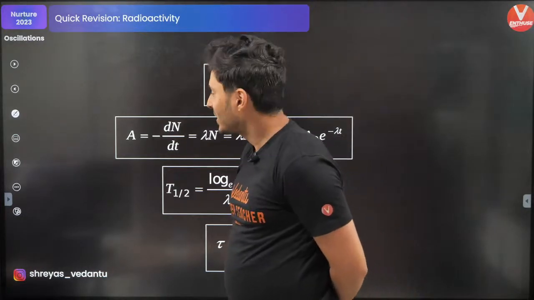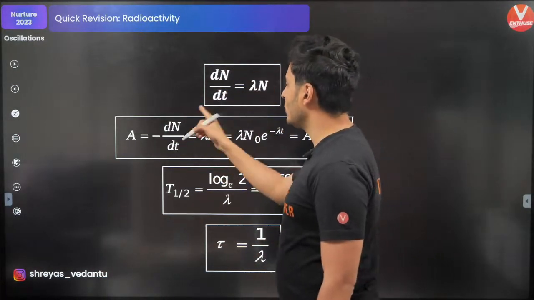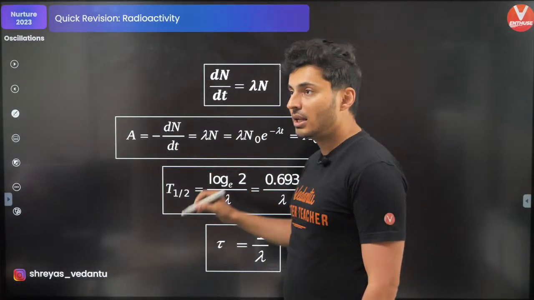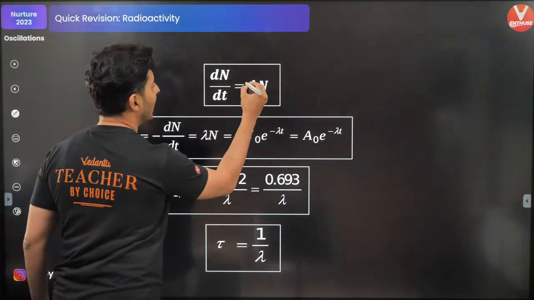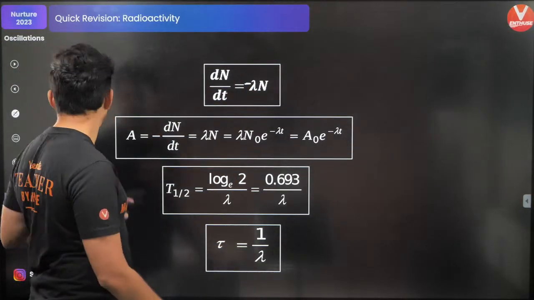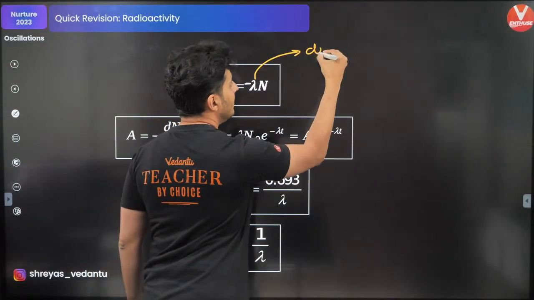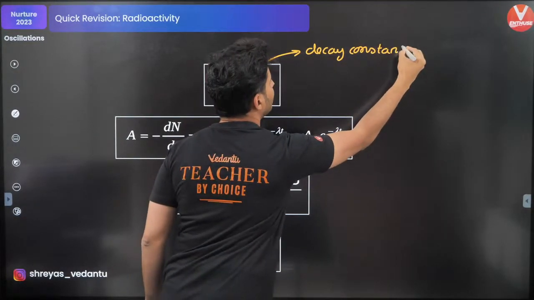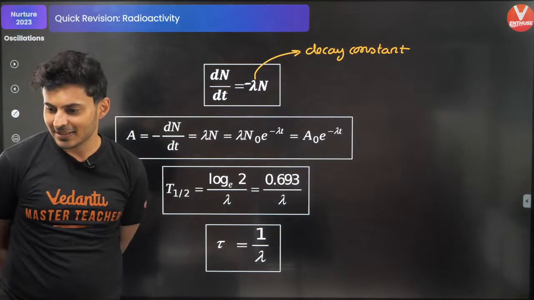Yep, very true. So moving ahead, radioactivity, the rate of decay, which is also called the activity of that material, is directly proportional to the number of nuclei present, and it is basically minus lambda times N, where lambda is your decay constant. Decay constant. Very, very important. I hope this is clear.